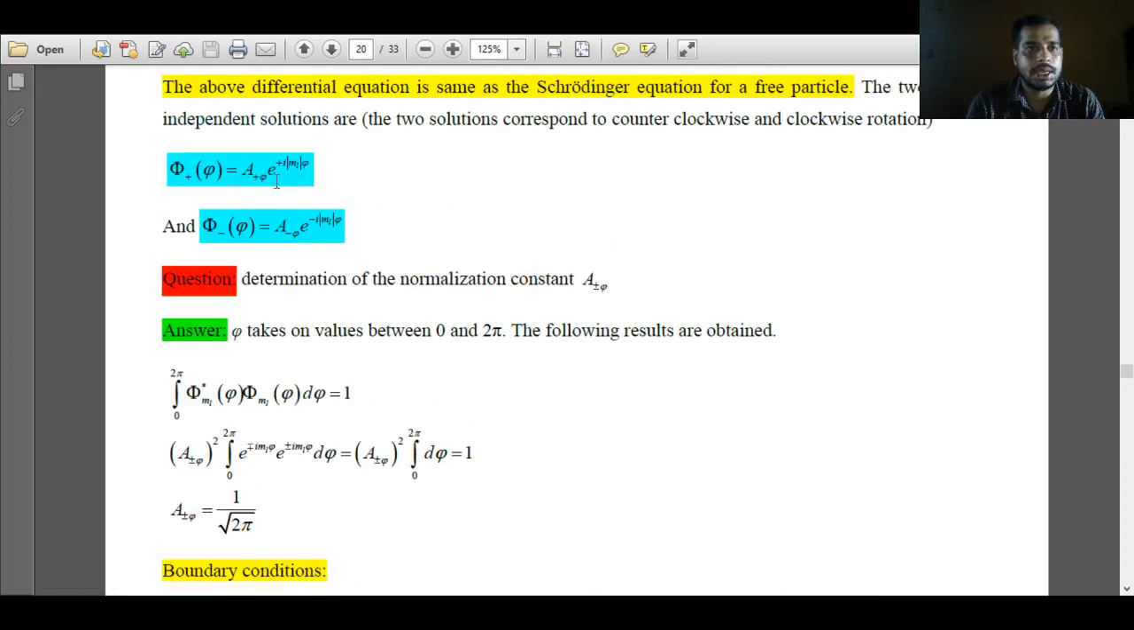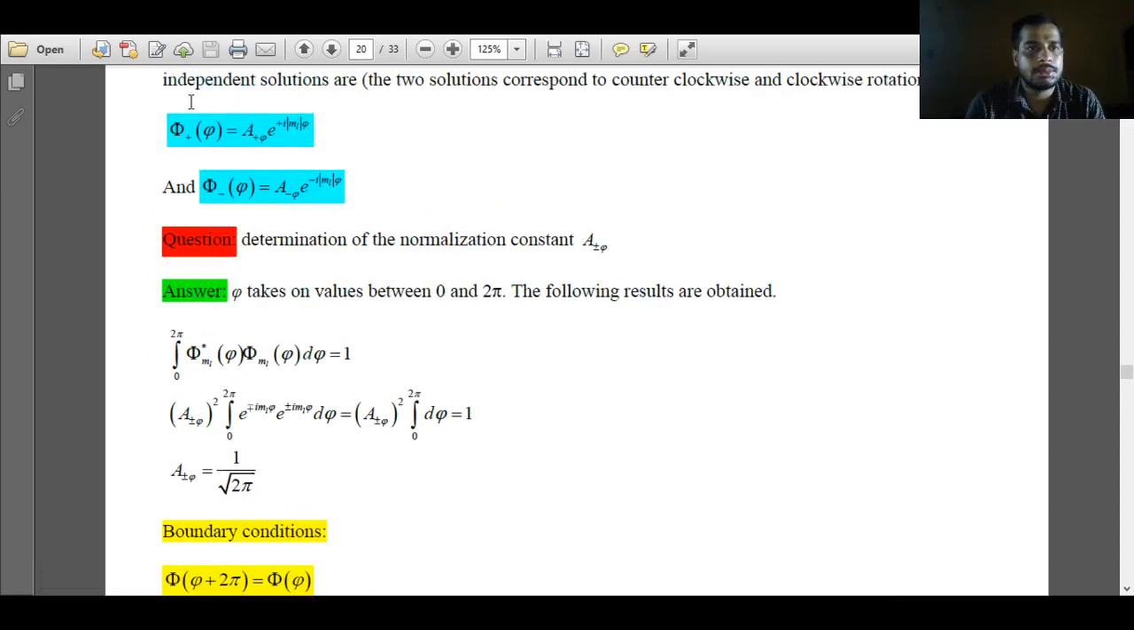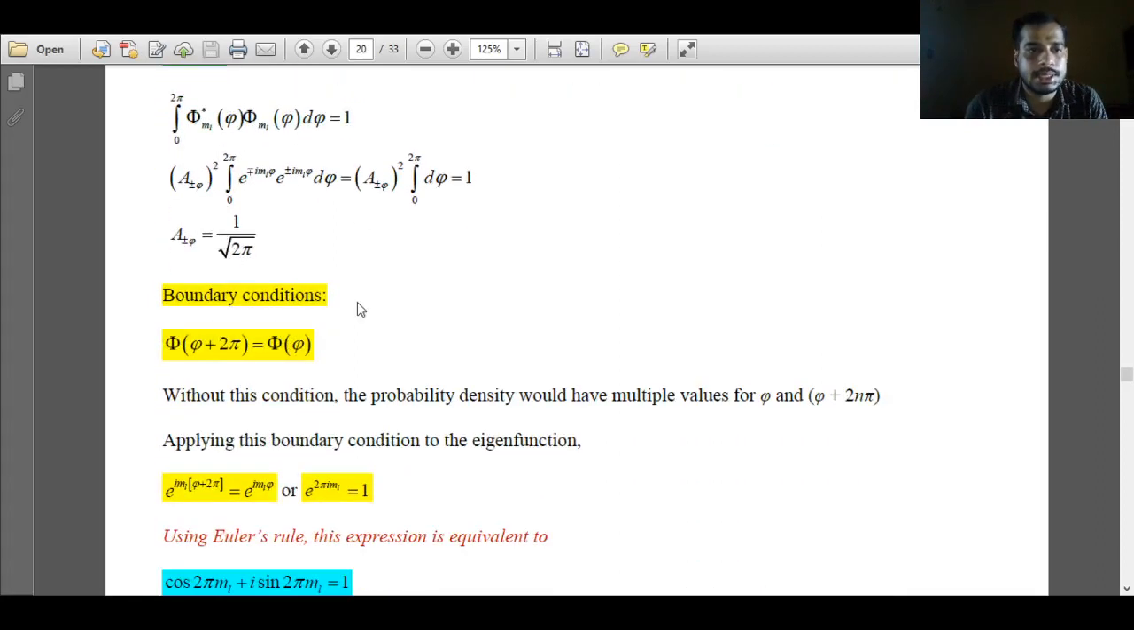So what is my eigenfunction? A e to the power i m_l phi, and its complex conjugate will be A e to the power minus i m_l phi. The product of e to the power minus i m_l phi and e to the power plus i m_l phi gives 1. So the normalization constant A squared comes out of the integration, and that is equal to 1. So the normalization constant becomes 1 over root 2 pi. My eigenfunctions are then 1 over root 2 pi e to the power i m_l phi and 1 over root 2 pi e to the power minus i m_l phi.